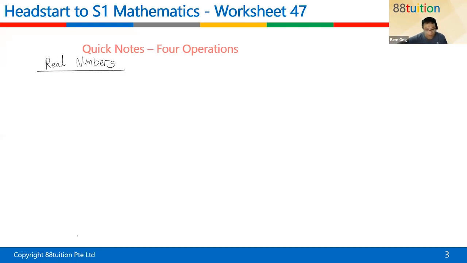For real numbers, for the 4 operations and all this, we can do things like irrational numbers, we can do things like rational numbers, no problem. But mainly today we are focusing on something called the integers.